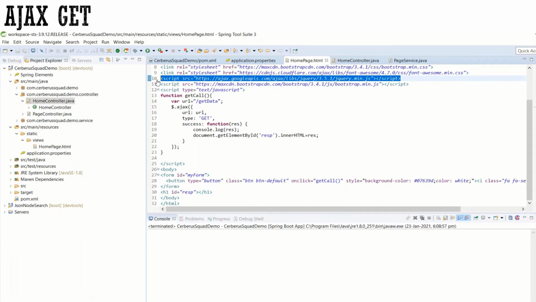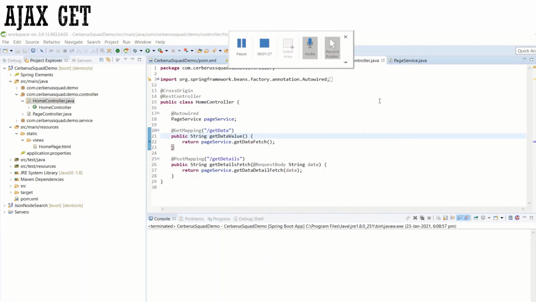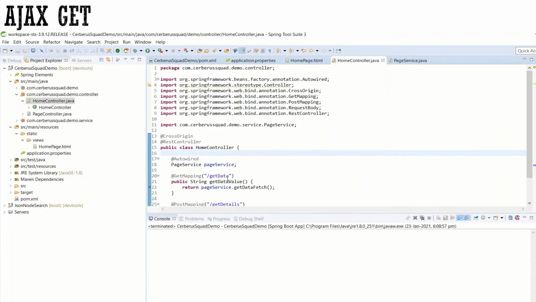If you have a doubt about what this library is, let me explain with a Java example. Here you have a controller class, and as you can see, you have autowired the page service class.